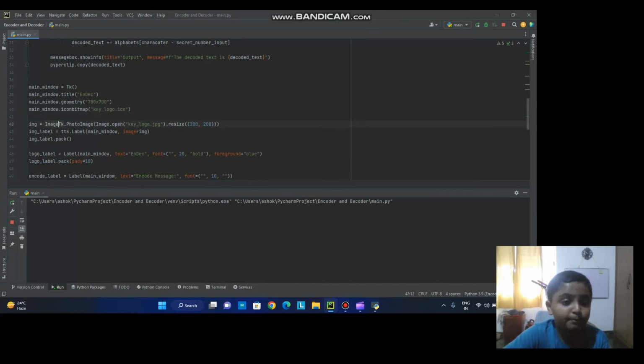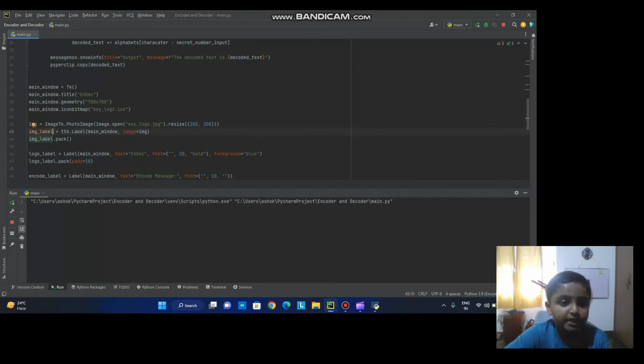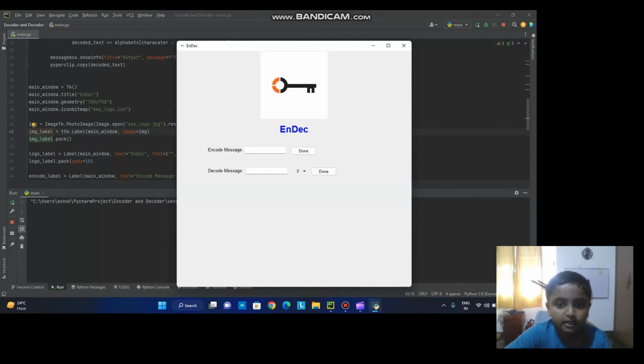Next, this is where Pillow comes. I use ImageTk.PhotoImage. Then I use the Image also. Then I resize it to 200 because that's the required size. This photo is a lot bigger than that. Then I put an image label and just put the image in the label. Then just pack it. So as you can see, this is the image.